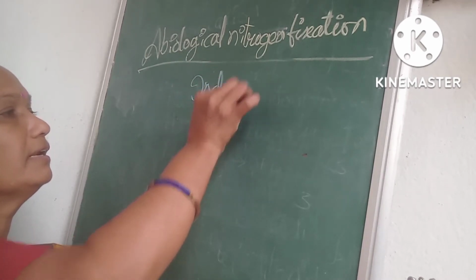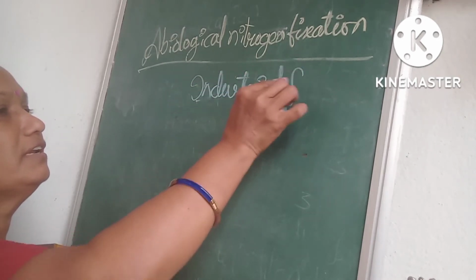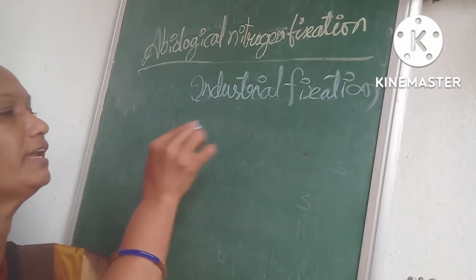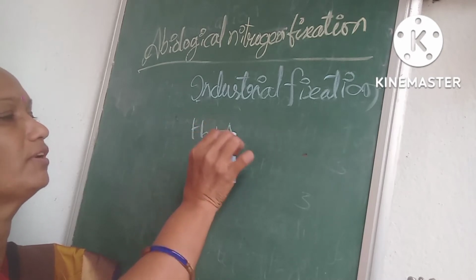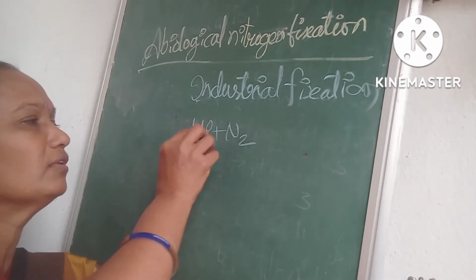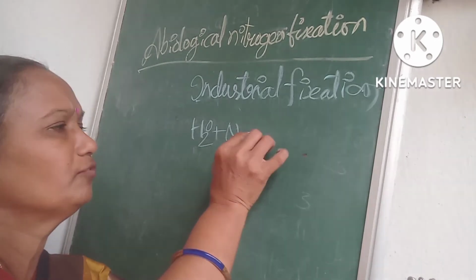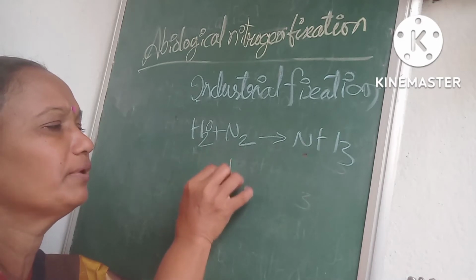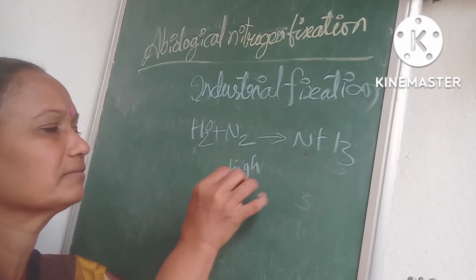Now industrial fixation occurs. Here hydrogen molecules and nitrogen molecules directly form ammonia under high temperature and high pressure.